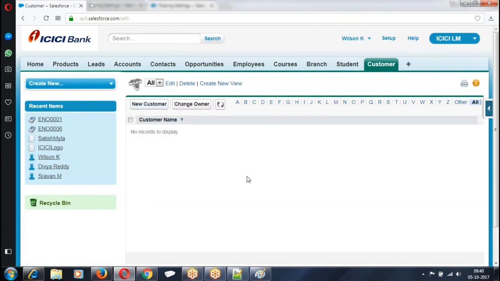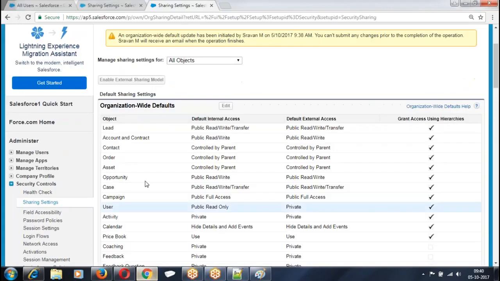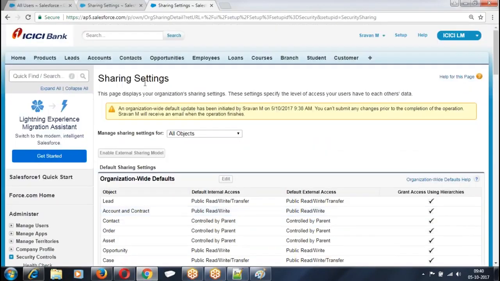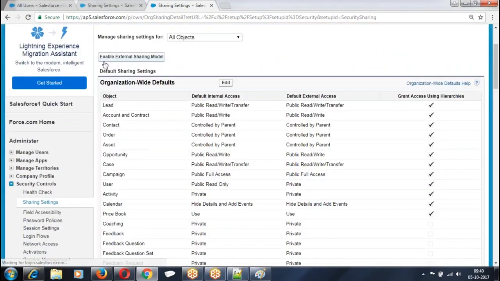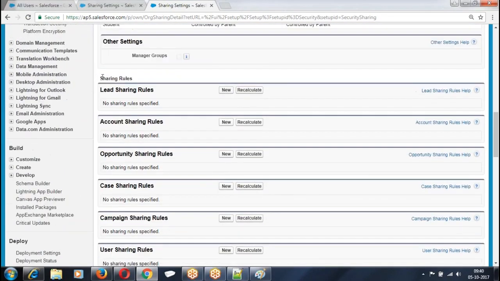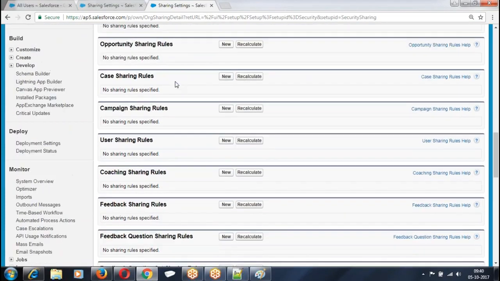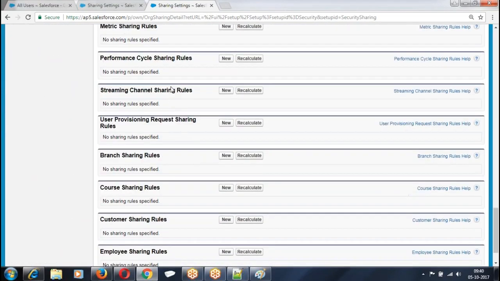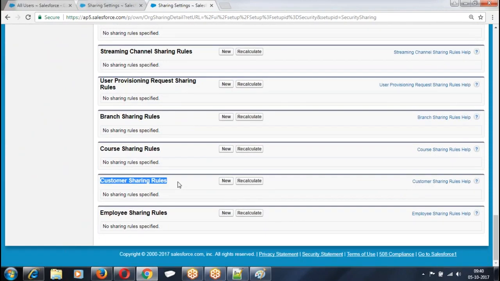Now I want to give a sharing rule. Because OWD is private, only the owner is able to see, none of the people are able to see. Now I want to go for owner based sharing. What is the owner based sharing rule? Go back to this. Sharing rules, organization wide defaults. What are you finding here? Sharing rules. Scroll down. Customer sharing. New.